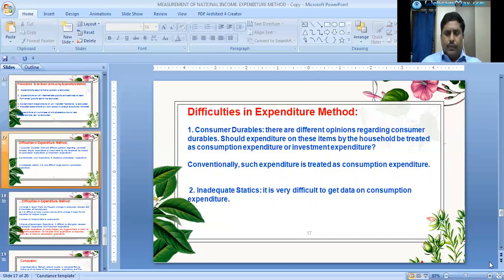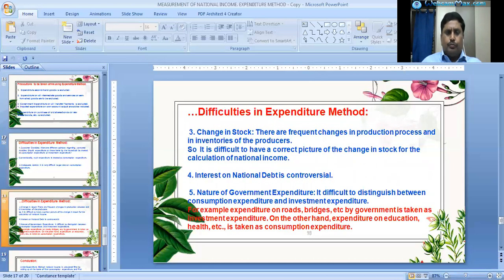Coming to some other difficulties, changes in stocks. There are frequent changes in the production process and in inventories of the producers.